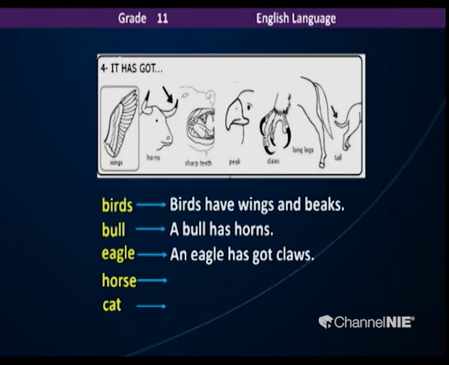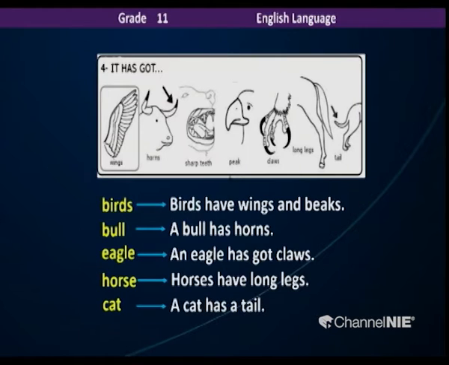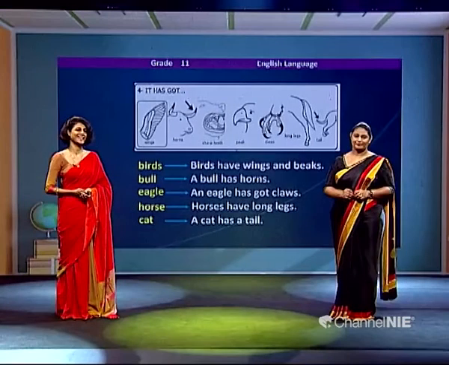And eagle, an eagle has got claws. And the horse, horses have long legs. That's why they run fast. And the cat has a little tail. So that's how you describe the body and the special words which are related to each and every animal.